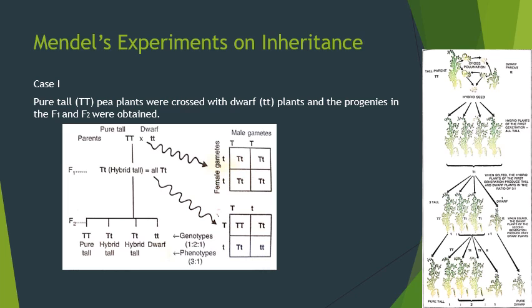Here 1 is tall, again 2 will be hybrid tall, and 1 again is dwarf. Those are recessive. And the phenotype ratio, which is a visible feature of the plant, what you see, 3:1. So 3 tall plants and 1 dwarf plant.